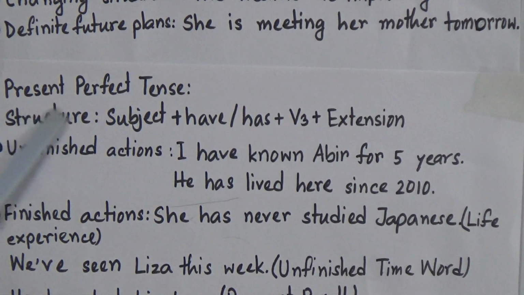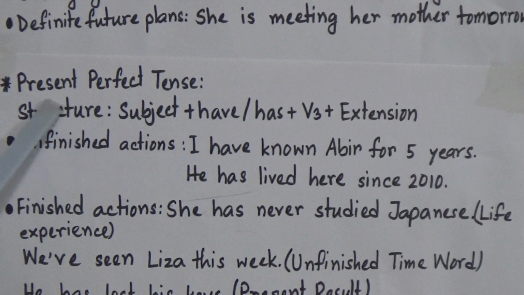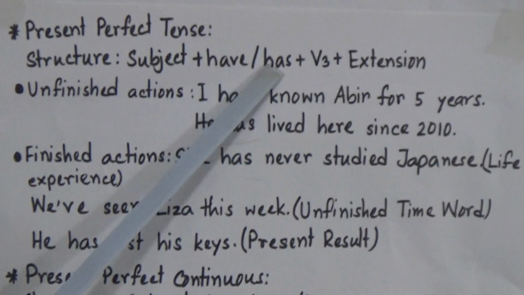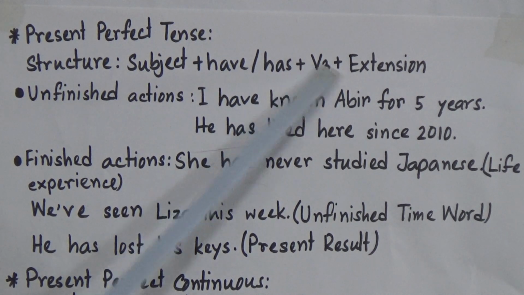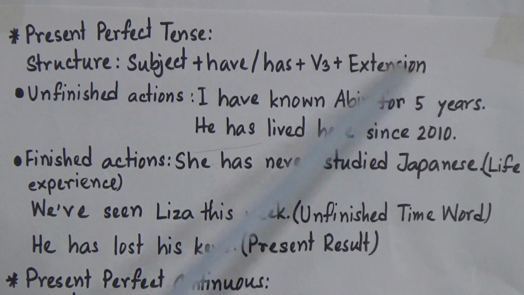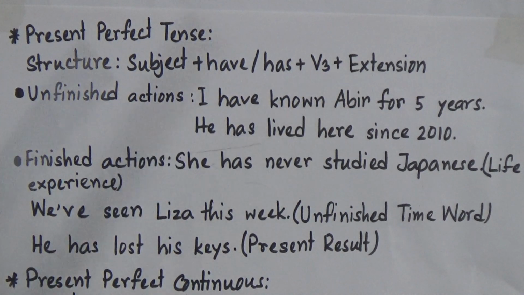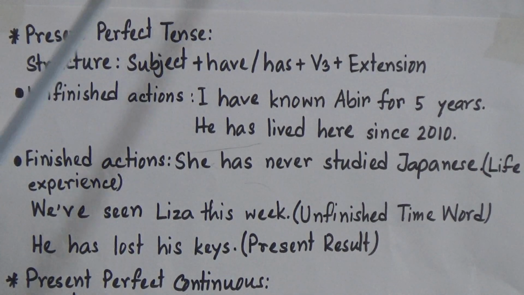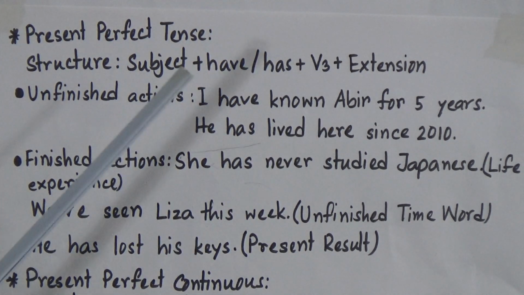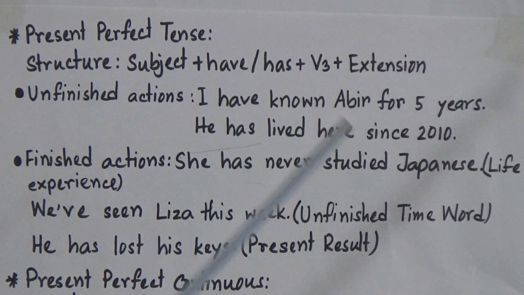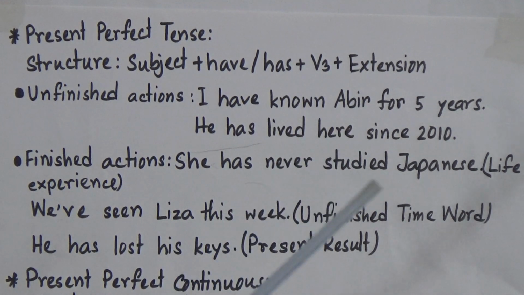Now we will go to present perfect tense. Now look, the structure is subject plus have or has plus verb, that means the past participle form of the verb, and then the extension. We can use present perfect tense to show an action, an experience, or a situation which happened in the past, but it is still continuing. That means the result is still now.